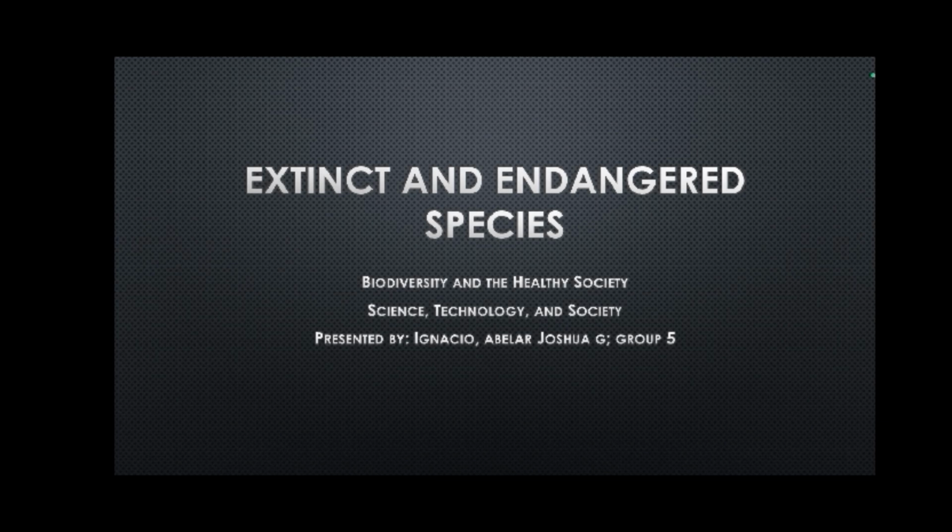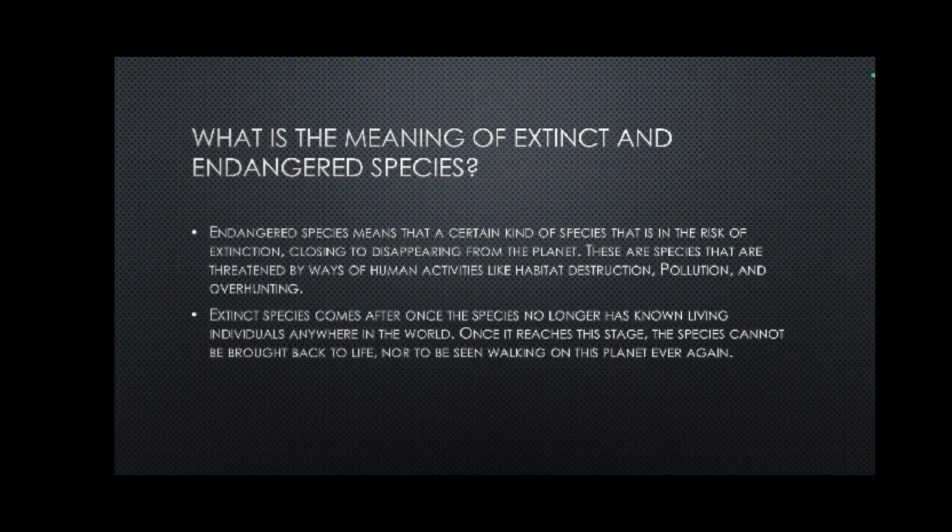Today, in this lesson, we are discussing extinct and endangered species. So, first, what is the meaning of extinct and endangered species? Endangered species means a certain kind of species that is at risk of extinction, close to disappearing from the planet. These are species that are threatened by human activities like habitat destruction, pollution, and overhunting.